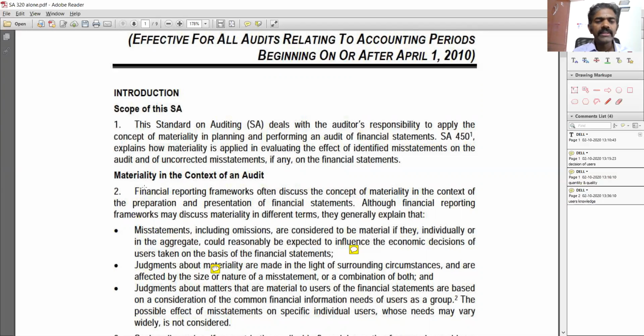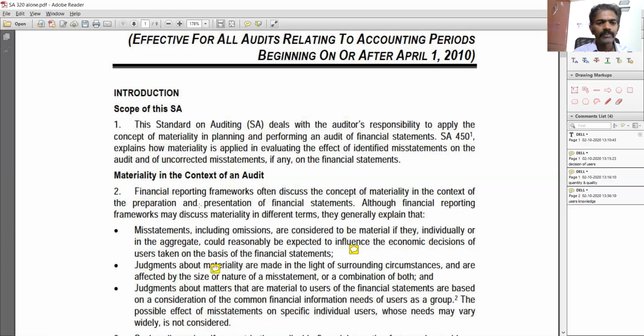So basically, there are three parts: planning stage materiality and performance stage materiality; the revisions, meaning can the auditor revise the materiality during the course of the audit? Yes. And the last section is about documentation: what documentation does the auditor have to maintain for materiality? These are the three sections we are going to handle in this session.